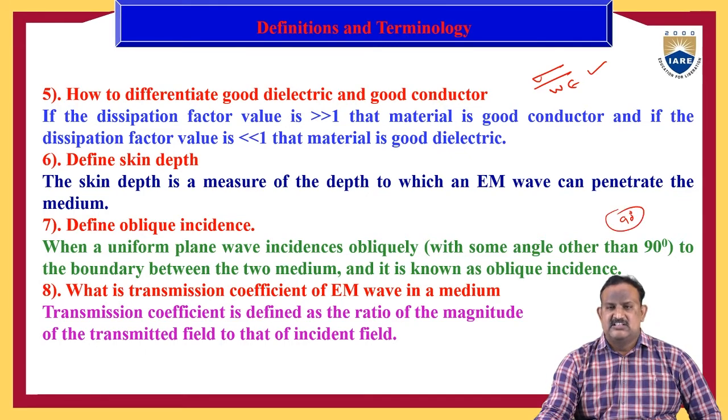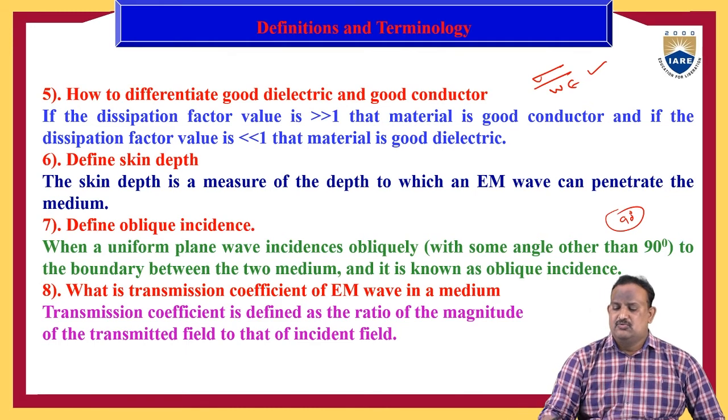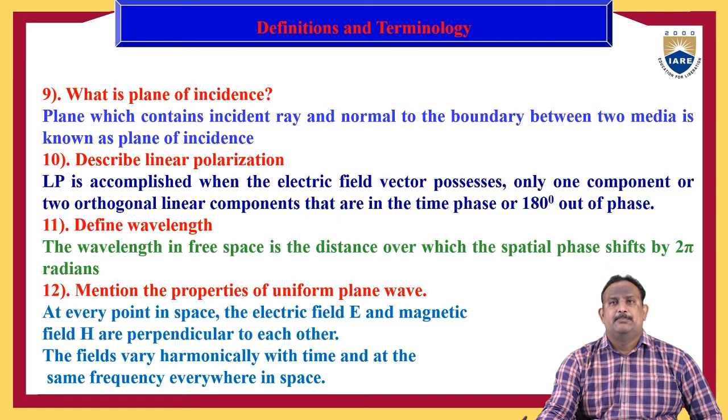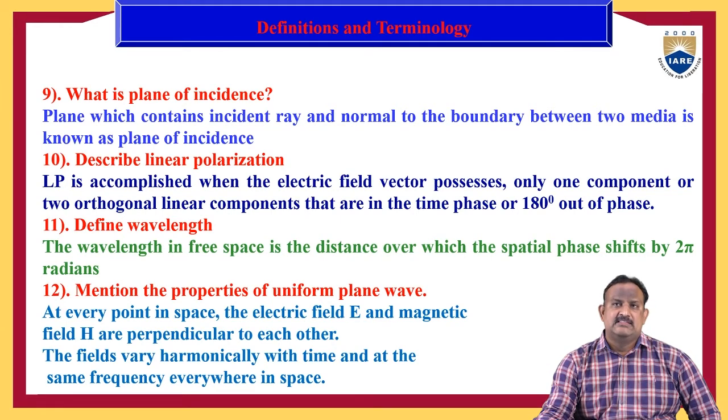What is the transmission coefficient of an EM wave in a medium? The transmission coefficient is defined as the ratio of the magnitude of the transmitted field to that of the incident field. What is the plane of incidence? The plane which contains the incident ray and the normal to the boundary between two media is known as the plane of incidence.